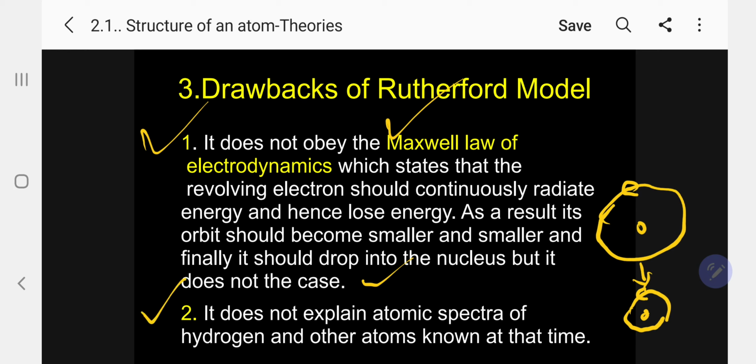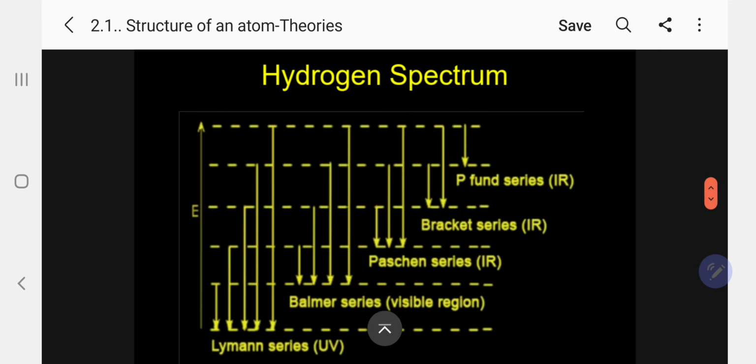Another most important drawback: during his period, the hydrogen spectrum was discovered. That is the atomic spectrum of hydrogen. His model does not explain the atomic spectrum of hydrogen and the spectrum of other atoms known at that time. So these are the two drawbacks. Okay, let me go to our next model.